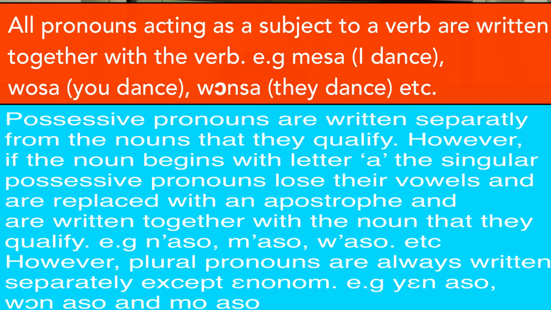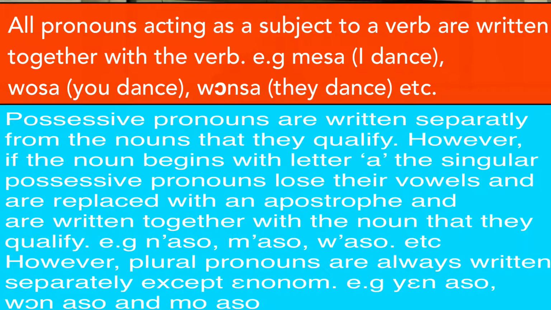They are always written separately from the noun that they qualify, irrespective of whether it begins with letter A or not. So we'll have examples like yen asun, not written together but separately. Yen is written separately, and then asun is written separately.